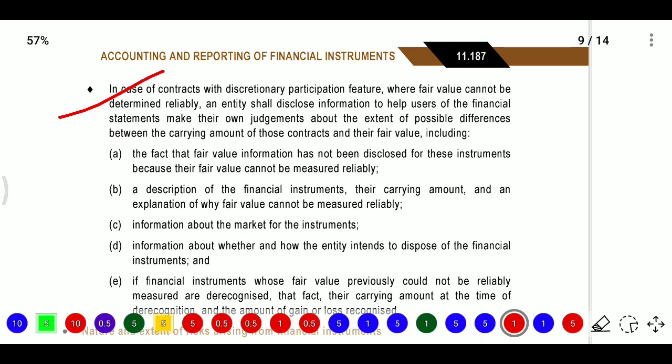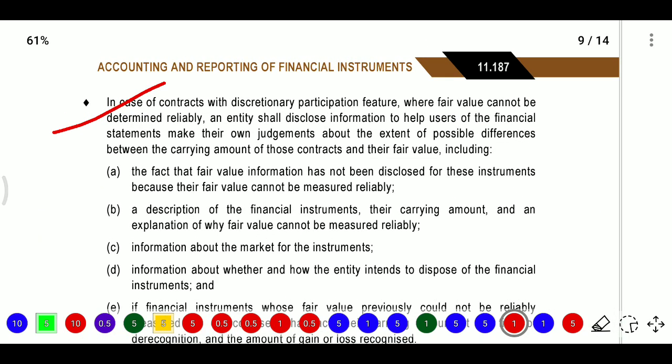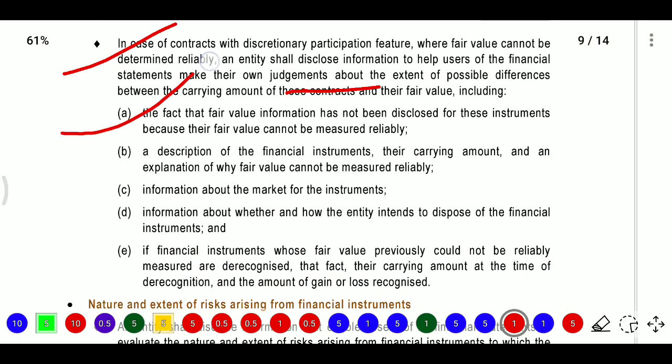In the case of a contract with discretionary participation features where fair value cannot be determined reliably, when the entity is not able to determine the fair value, the entity shall disclose information to help users of the financial statements make their own judgment about the extent of possible difference between the carrying amount of the contract and its fair value. Include the fact that fair value information has not been disclosed for this instrument because its fair value cannot be measured reliably.